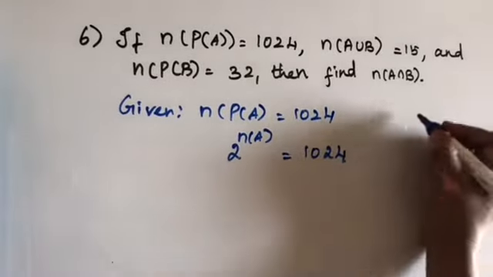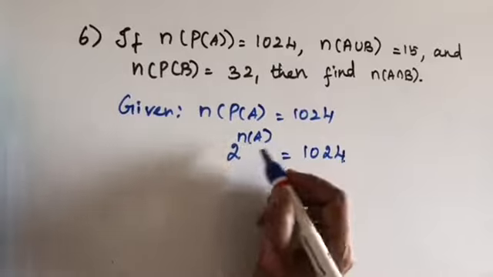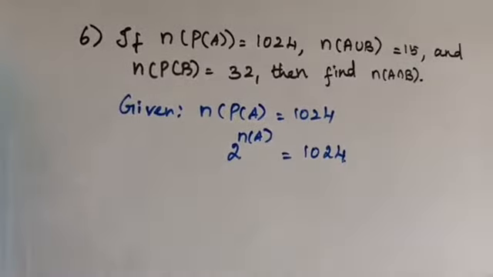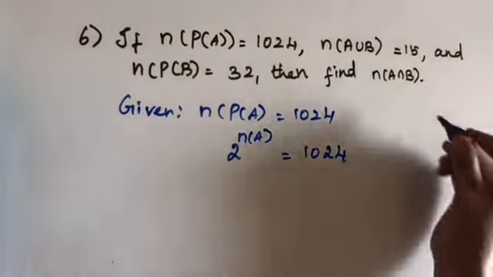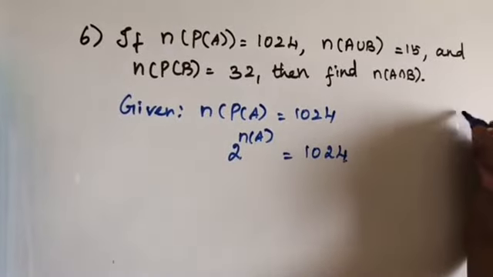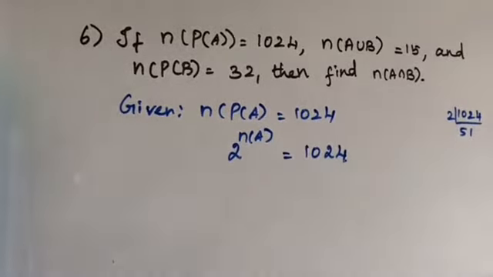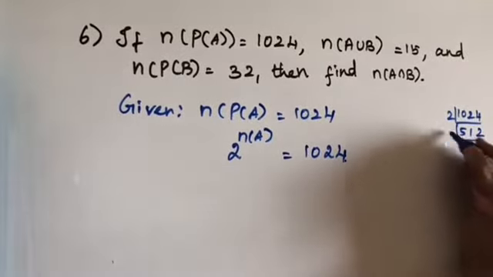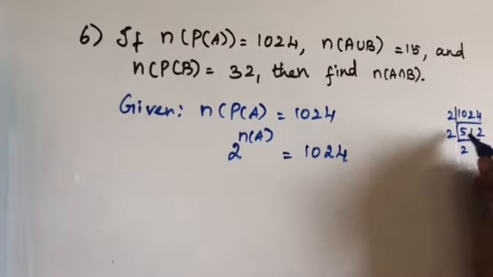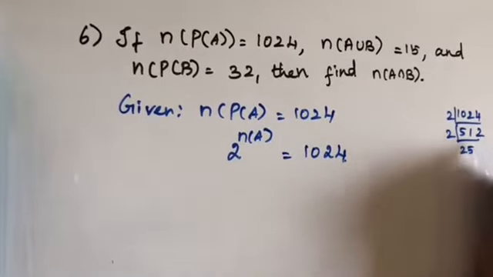Okay. So what power will come? 2 power which number is equal to 1024? To find it, I will divide 1024 by 2. So 5 times 10, 1 and 2. Again 2, 2 2s are 4, 5 2s are 10 and 6.